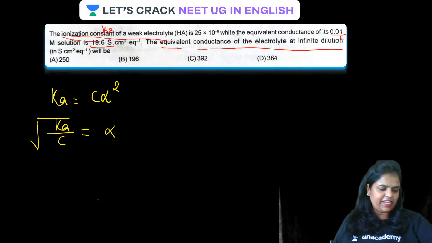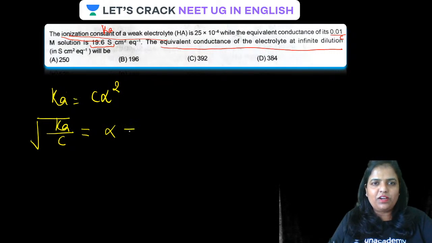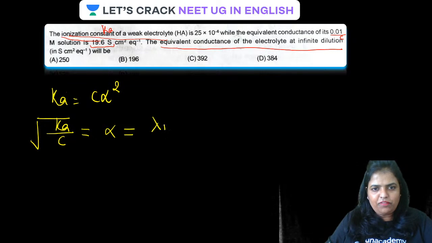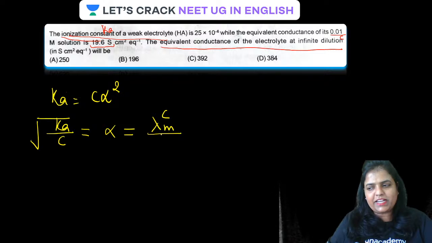Once alpha is calculated, just now we had seen alpha is related to molar conductivity at any concentration and molar conductivity at infinite dilution with this formula.